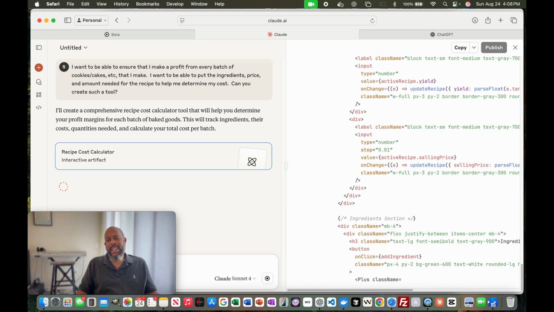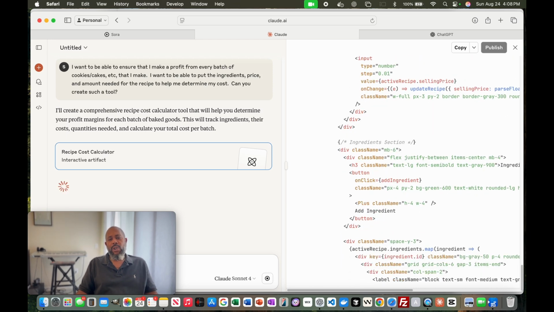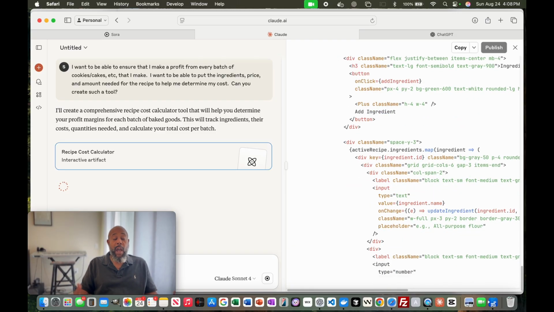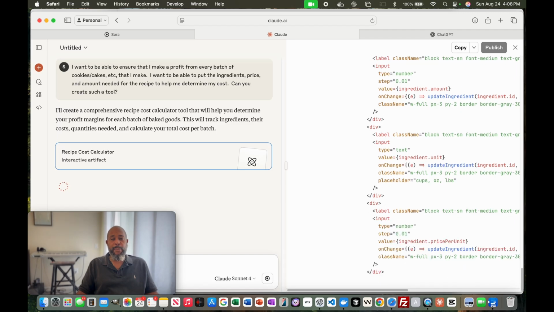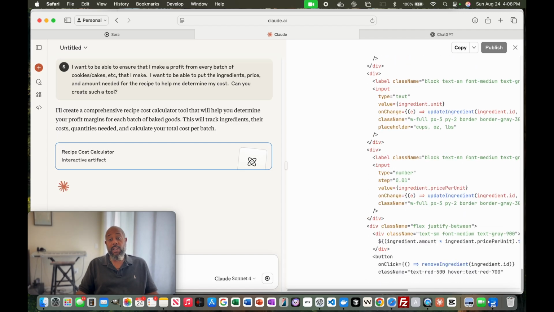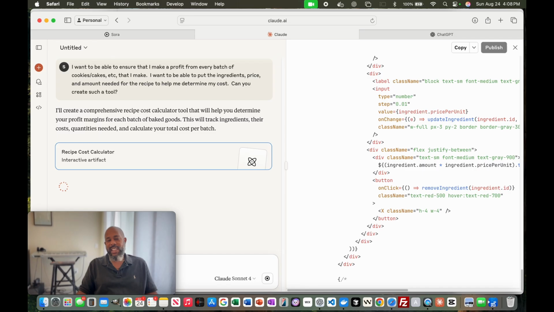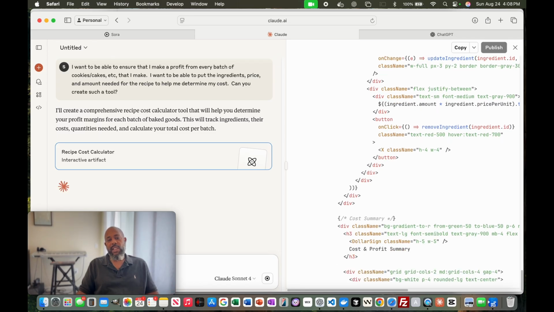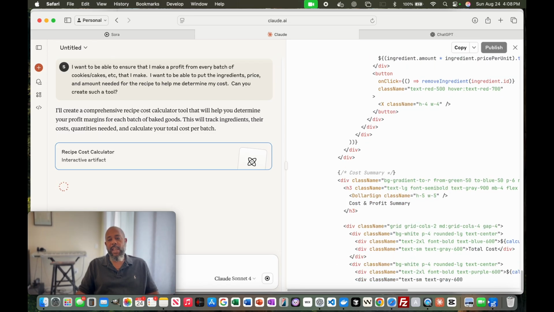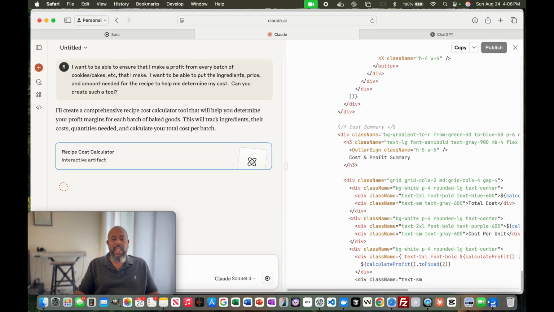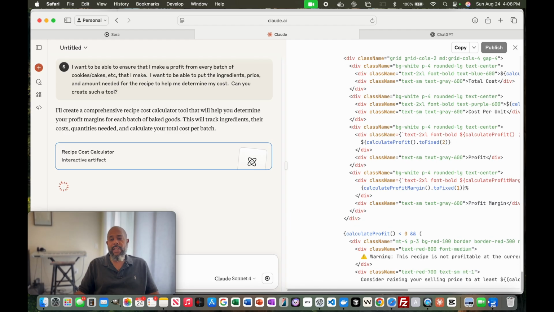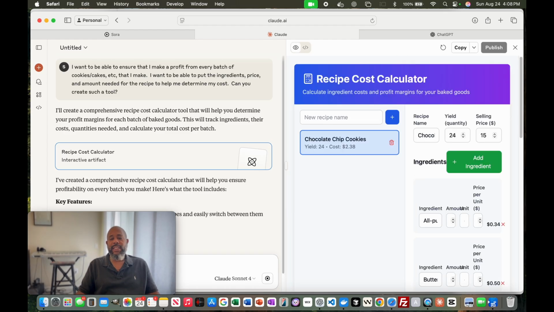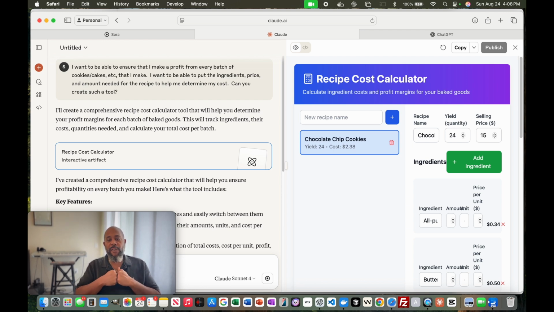So this is one use case on how I'm using it, or how I could use it to help if I had a bakery or a business that sold goods. But again, this is just one instance. Look at your use cases. Think about what you need, some of the pain points that you have in your business or in your life, and utilize a tool like this to help really put something together to make things more efficient.